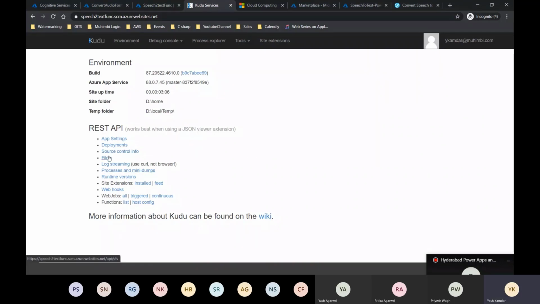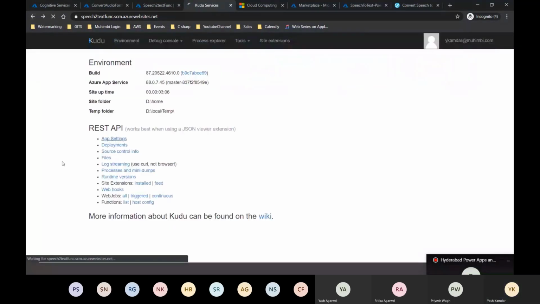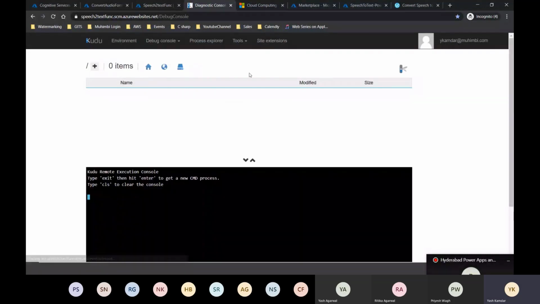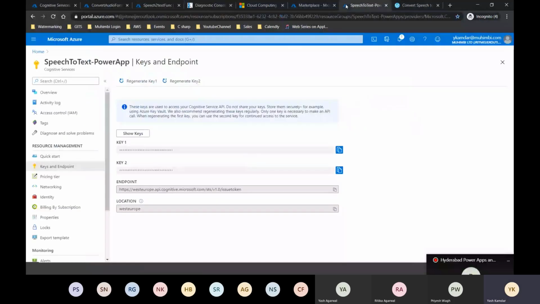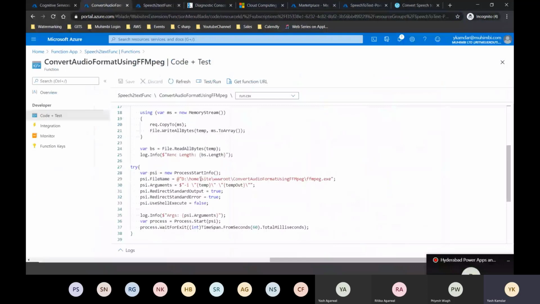If I go ahead and take a look at the files. Okay, so app settings, tools. Let's try this. Oh, lovely. Now you can see it will tell me at what path I am. The path is D home. If I take you to my code, the path is D home site wwwroot, and then convert audio format using FFmpeg.